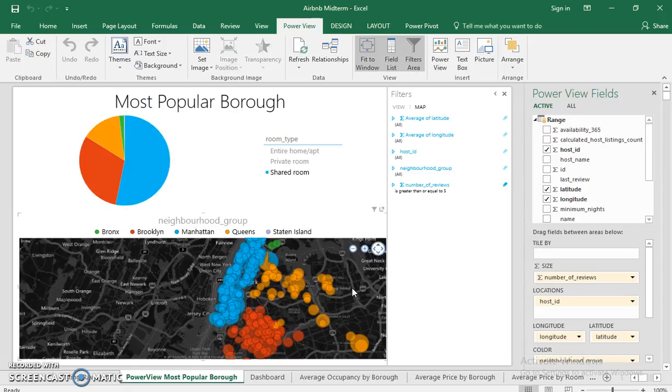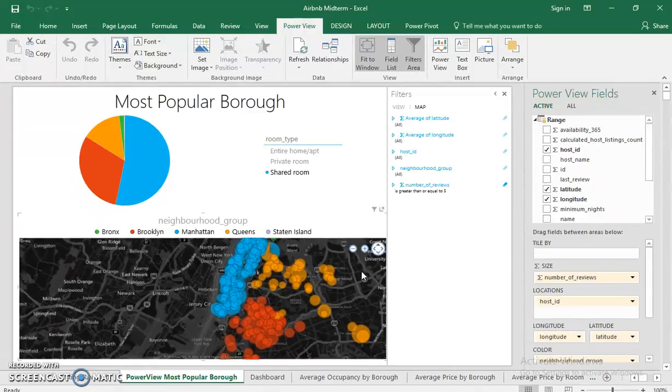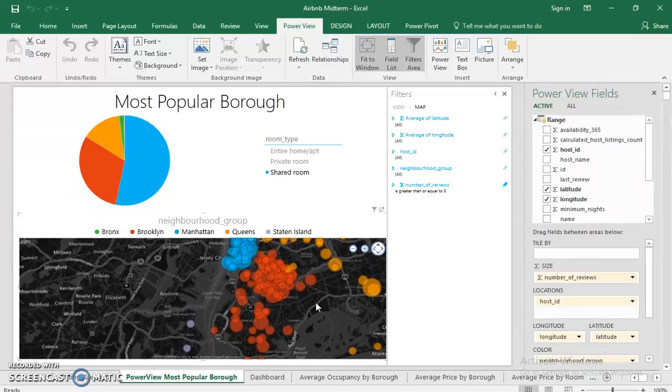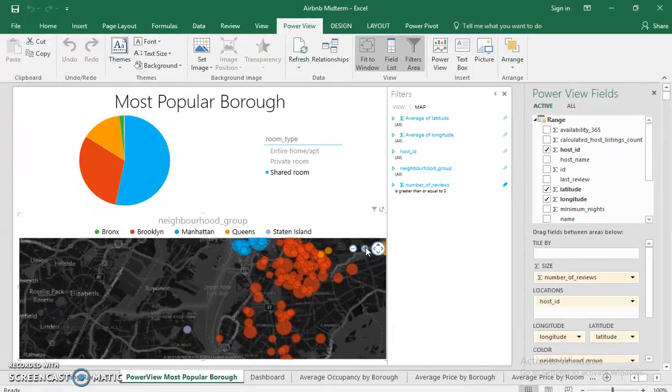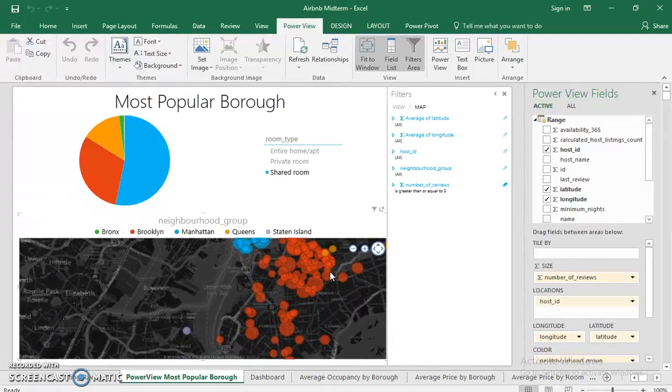It's a small sliver. And I believe the reason for this is that many people that come to visit New York City are tourists, and they come for the sightseeing locations, which are located in Manhattan, which would explain why most of these listings, and the number of views, are in Manhattan. It's just more popular. On the other hand, if we look more closely at Brooklyn, we'll notice that a lot of the listings that people review in Brooklyn are close to Manhattan, while the ones over here aren't as close and are much more sparse in deep Brooklyn.